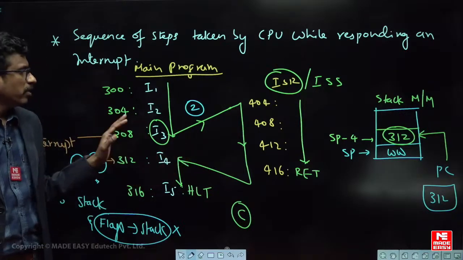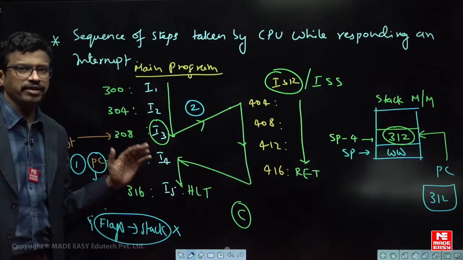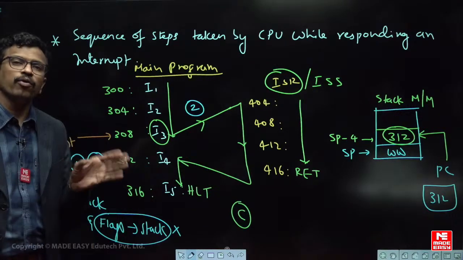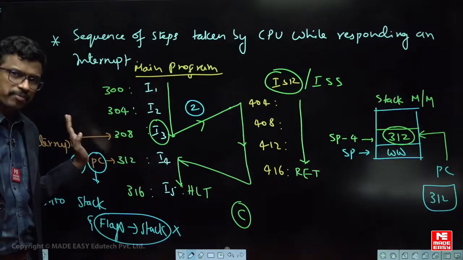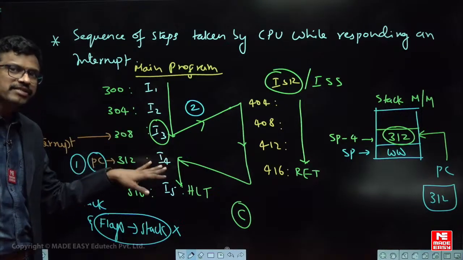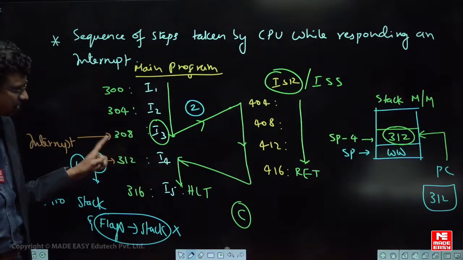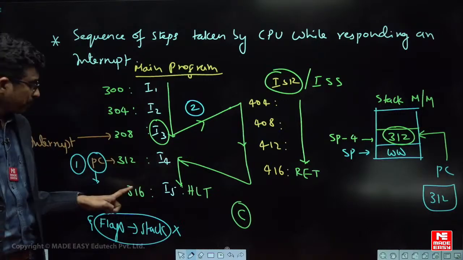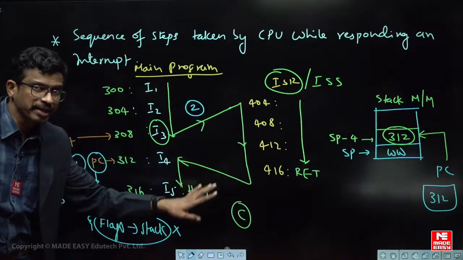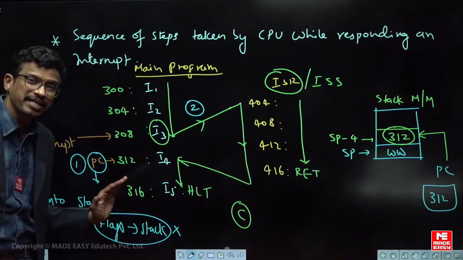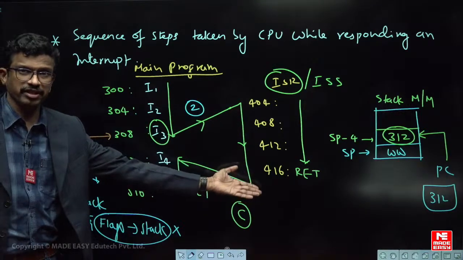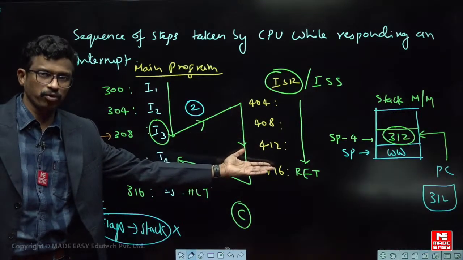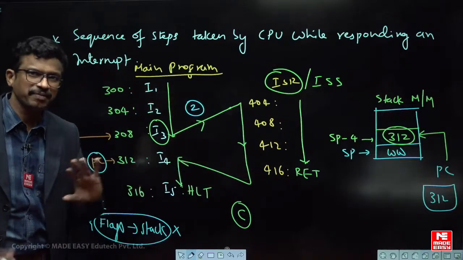Okay, so with respect to a call instruction or the interrupt, the sequence of steps is the same, the only difference is, let us say instruction 3 is a call, not an interrupt. So when call is executed, the next instruction address is pushed onto the stack, and the second step is also the same, but flags are not automatically pushed onto the stack. We have to write separately some instructions in the subroutine program so that you can save the flags. That is the basic difference.